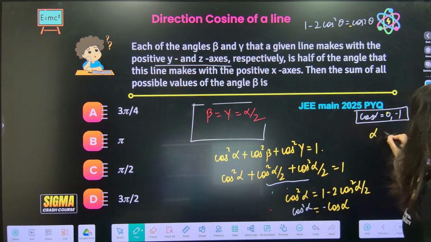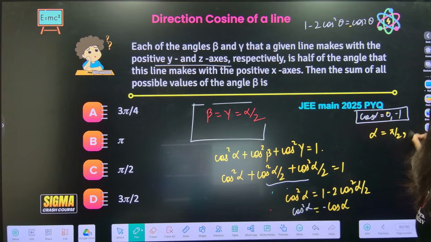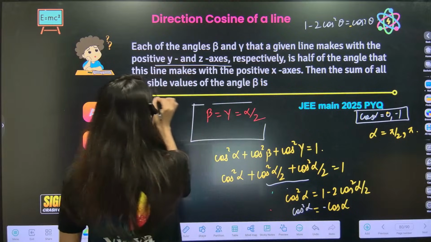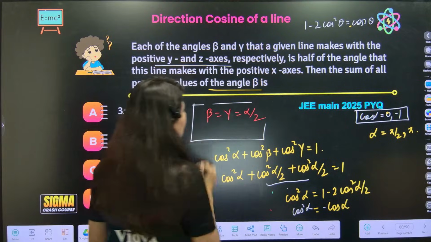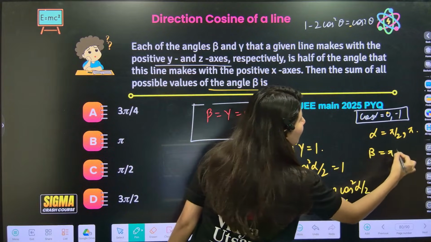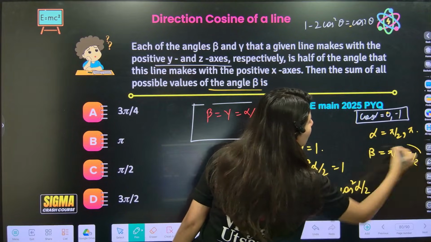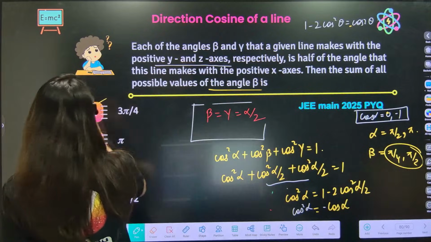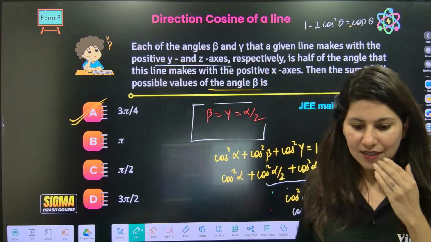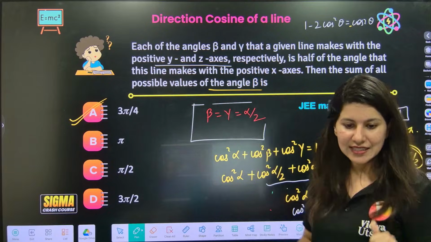So alpha will be what? Pi by 2 and pi. Correct? This is your alpha. But what they are looking for is the sum of all possible values of angle beta. Beta is alpha by 2. So beta will be pi by 4 and pi by 2. Sum of these two will give you 3 pi by 4. Oh, I've just made this error in creation of this. I think this is an easy question.